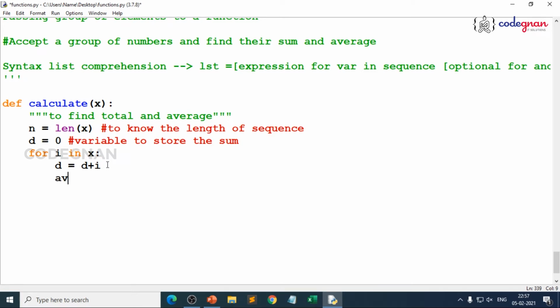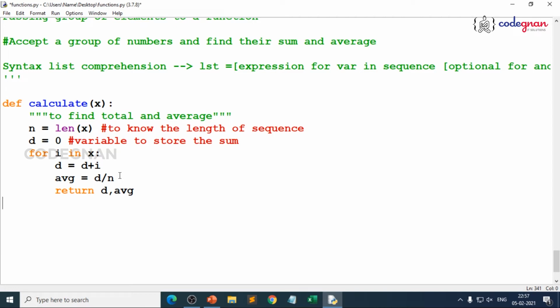Then what do I do? I need to calculate average. So, I define average is equal to, what is sum here? d by what is the total number of values you are trying to give. So, based on length, that's where you take here as n. So, d by n, that's it. So, finally, you just return average. So, you just return both sum and average. Even though we are getting mistakes at the end, we'll just rectify it, because wantedly I'll be giving some things, so you need not worry about that. So, d can be treated as sum and average is average.